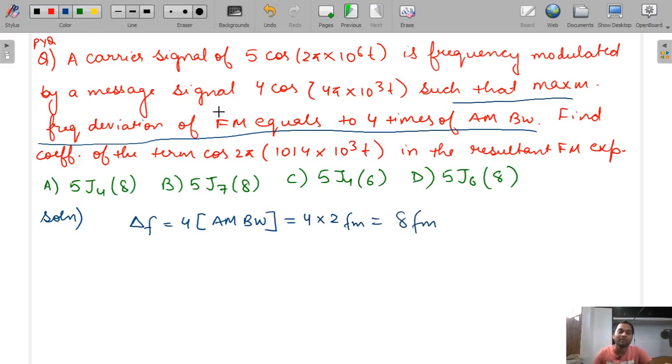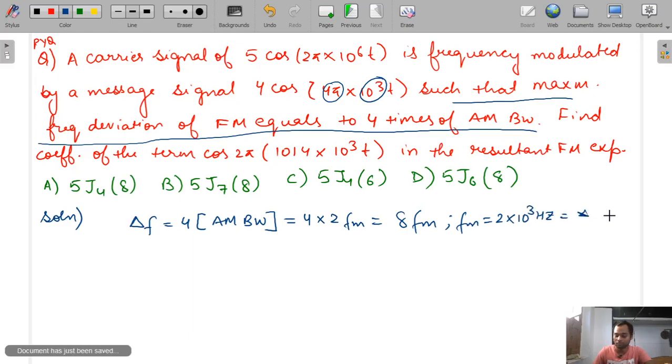And what is FM here? This is a message signal. Here it is 2 into 10 to the power 3. FM is equal to 2 into 10 to the power 3 hertz, that is equal to 2 kilohertz.